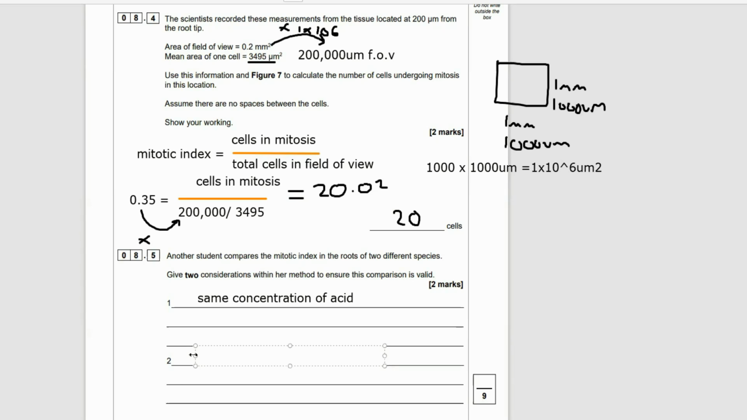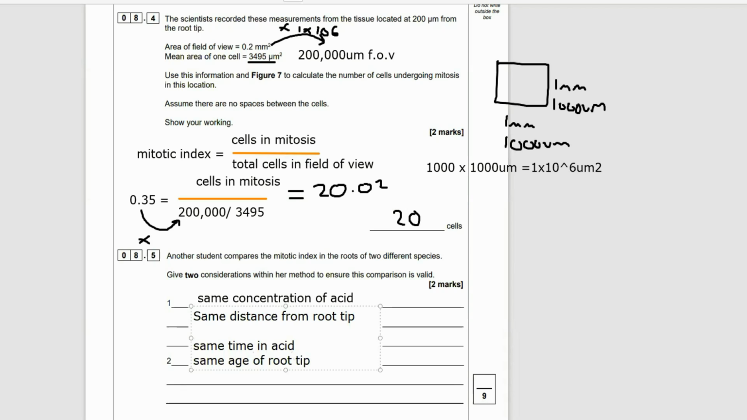So another student compares the mitotic index in the roots of different species. What two things do we need to ensure is kept the same? What are the control variables? Now, whenever they mention validity, that's all about your control variables. So remember, we used hydrochloric acid, so we want the same concentration of hydrochloric acid. Some other control variables will be the same distance from the root tip with both species, the same time we leave them in the acid for both species, and the same age of the root tip for both species. So there's 4 control variables there.